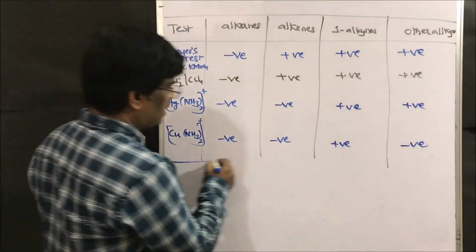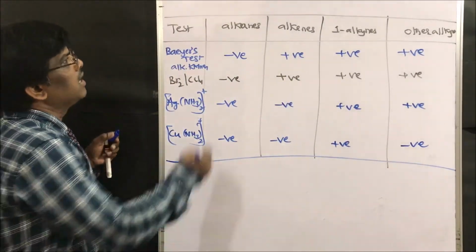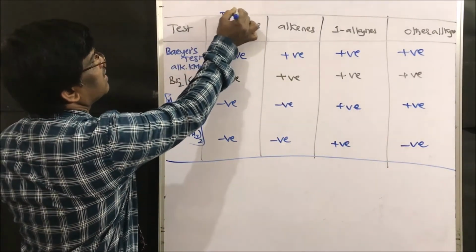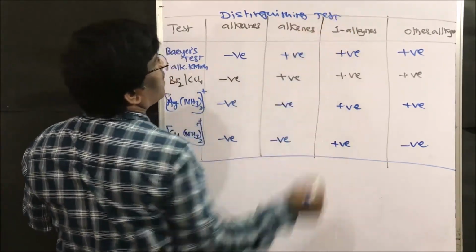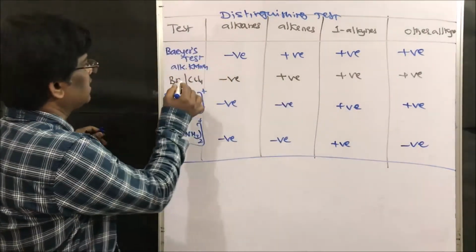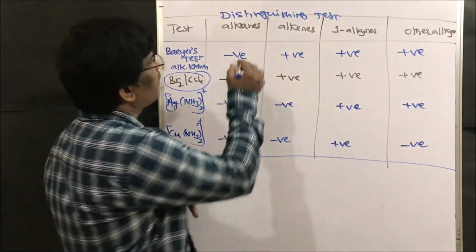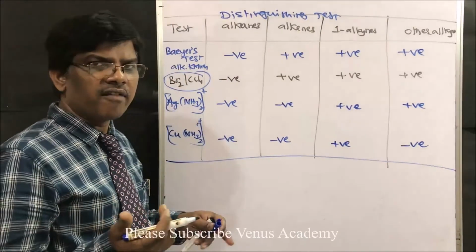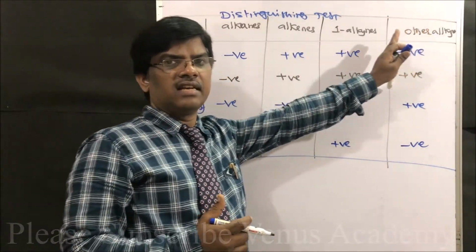This is how the distinguishing tests of alkanes, alkenes and alkynes work. Usually previously we used to do these types of tests. The bromine CCl4 test is a simple test, bromine CCl4 or Baeyer's test. However, advanced techniques are now available for distinguishing. Right, friends?